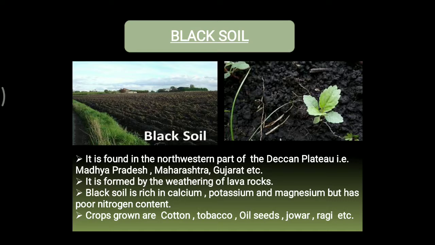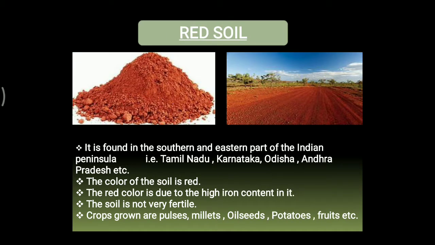Okay. Next we have the red soil. Now red soil is found in the southern and eastern part of the Indian peninsula, that is Tamil Nadu, Karnataka, Orissa, Andhra Pradesh and in many more small areas. Now the color of this soil is red. Now why the color red? The red color is due to the high iron content in this soil. Okay, the soil is not very fertile in comparison to the alluvial soil. But still in this soil also we can grow different crops, that are pulses, millets, oil seeds, potatoes and different varieties of fruits.